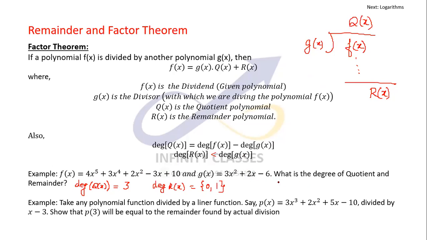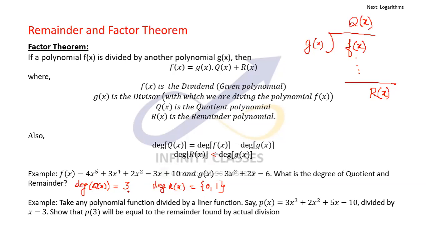Right now I don't know. It has to be strictly less than that of g(x), which is 2. So r(x) can be a constant or a linear function, which I don't know right now. But the degree of q(x) will definitely be 3.